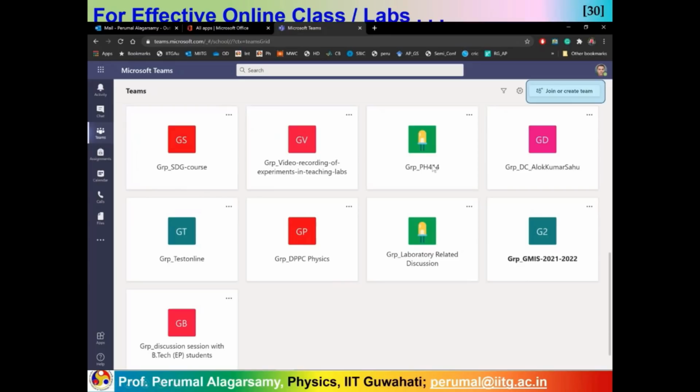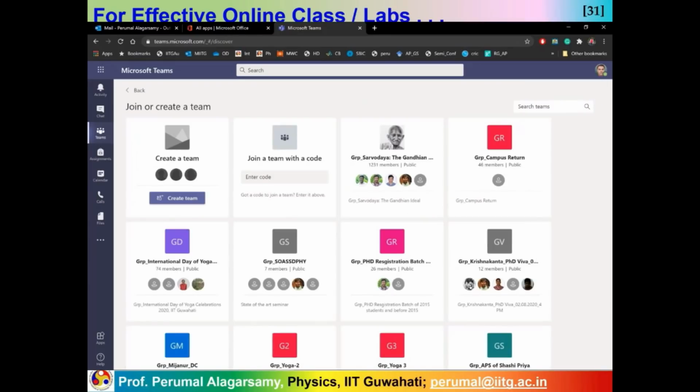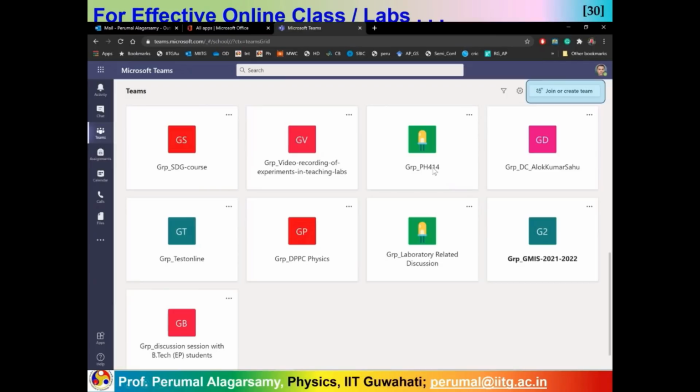PH 414. This is the final year course. Of course, this image was taken a little later, I guess. Yes, I did not take it after including PH 101. So this is the group PH 414, the final year BTech students taking the classes here. Once I click into that, I can directly talk to anyone using live meeting and so on. So this is how we can learn more about the software that you need.